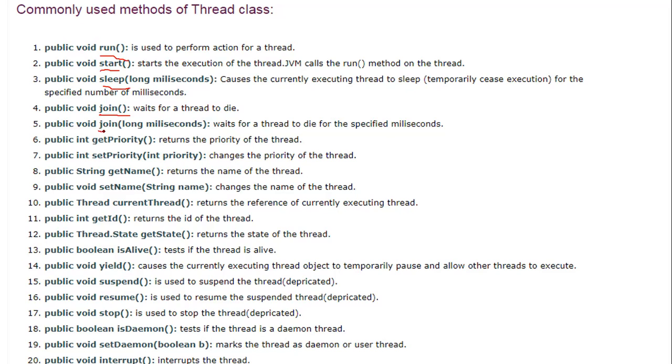Wait can also be set based on milliseconds, and priority can be given to decide which activity gets priority. If you want to know the name of the thread, you can use a method called getName. If you want to know the ID of the thread, you can use a method called threadId. When you want to suspend the thread, you can call suspend. When you want to resume the thread, resume. When you want to stop the thread, stop. I say at least five or six method names you should remember for this concept.